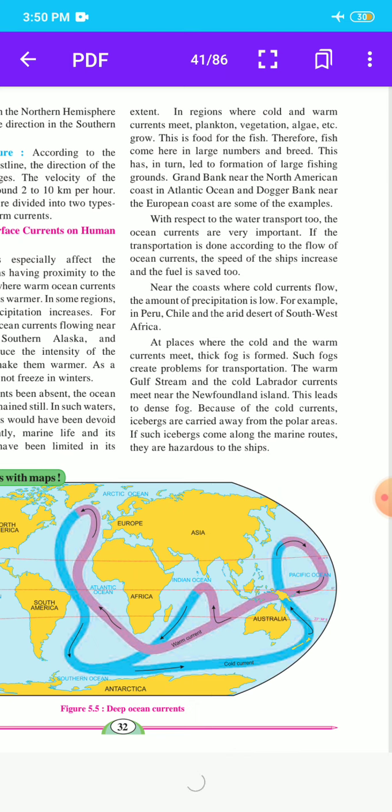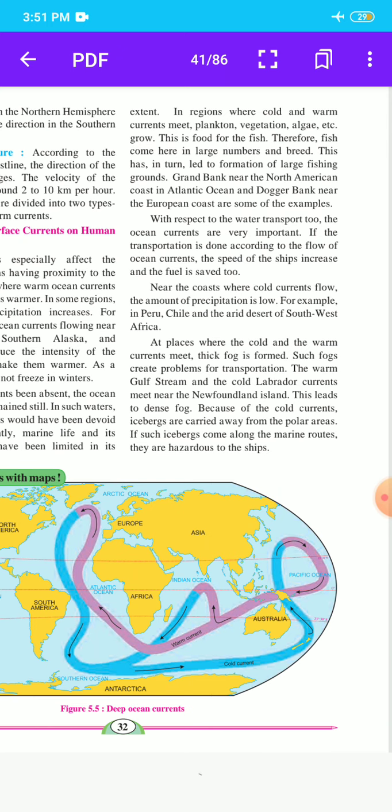At places where the cold and warm currents meet, thick fog is formed. Such fog creates problems for transportation. The warm Gulf Stream and the cold Labrador current meet near Newfoundland Island. This leads to dense fog. Because of the cold currents, icebergs are carried away from the polar areas and come along the marine routes. They are hazardous to ships.